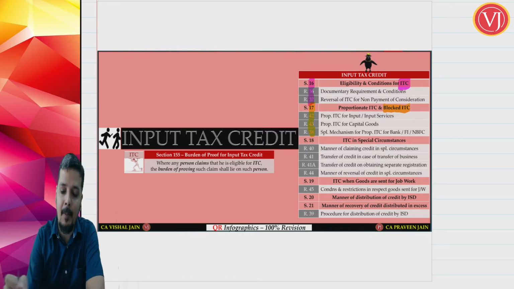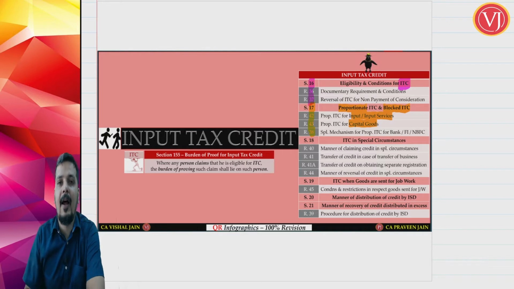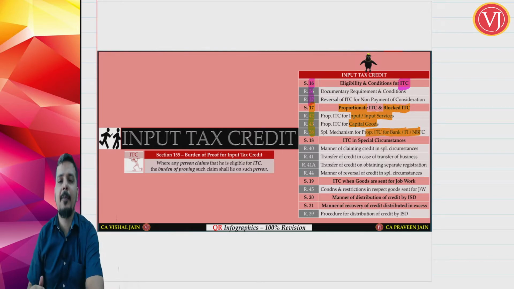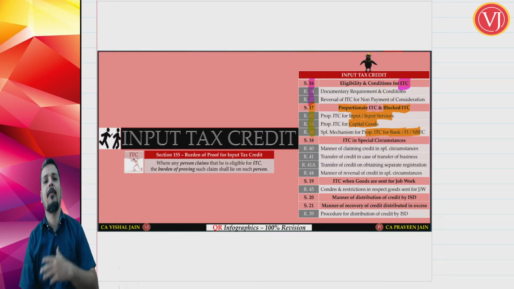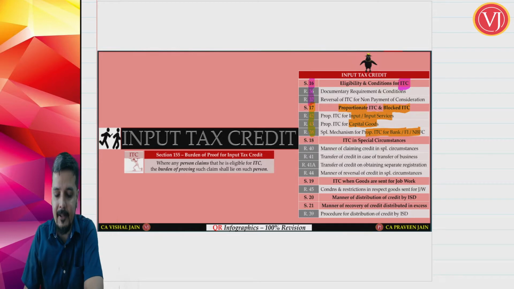And you have proportionate credit. When you talk about proportionate credit for inputs and input services, it is Rule 42. For capital goods, it is Rule 43. And for proportionate credit for the banking sector, there is a special rule where they can opt for a special proportionate credit formula, which is Rule 38. So that is all about your section 17.